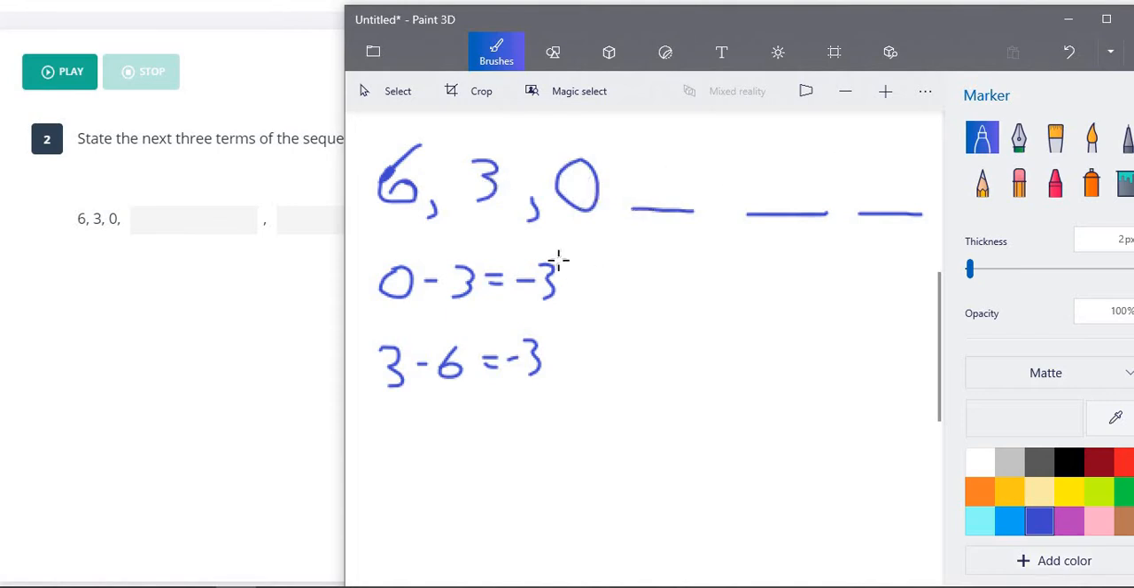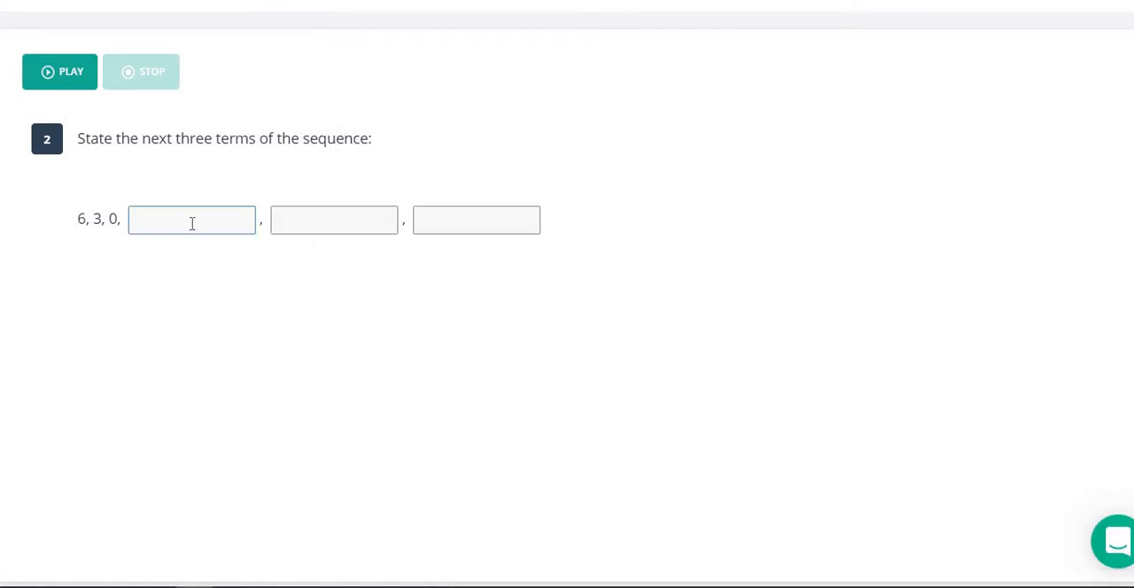So to find the next 3, we just have to keep subtracting 3. So 0 minus 3 is negative 3. And then negative 3 minus 3 is negative 6. And negative 6 minus 3 gives us negative 9. So those are the next 3 numbers in this sequence. So we have negative 3, negative 6, and then negative 9.